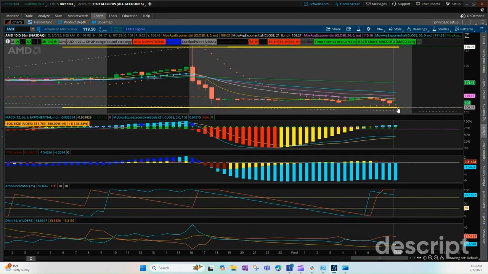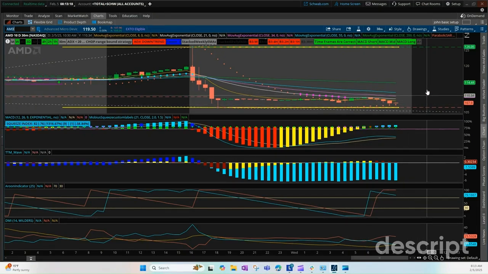There are some squeezes setting up. We can potentially go back up. But since we know resistance is sitting at 107, 106, we'll wait and see if we get a bounce. If these MACDs start to turn around, then we'll ride it up. If not, if there's continued weakness and it breaks 107, we might be looking for a put. It's hard to say because it's already at a very good support and resistance level. So we'll keep our eyes on AMD.